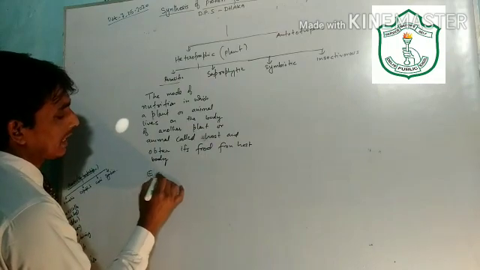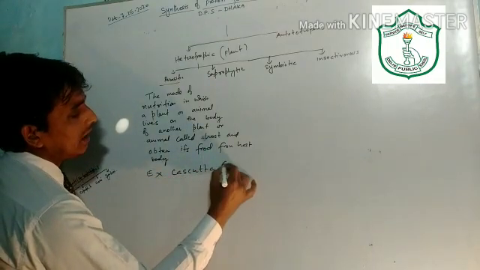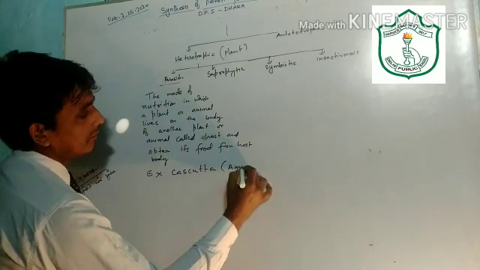For example, cuscuta, which is also called amarbel.